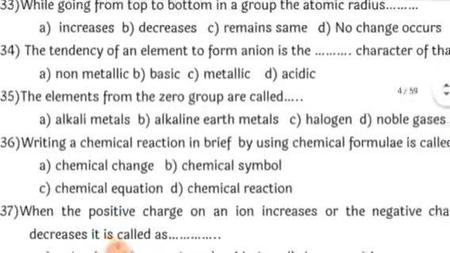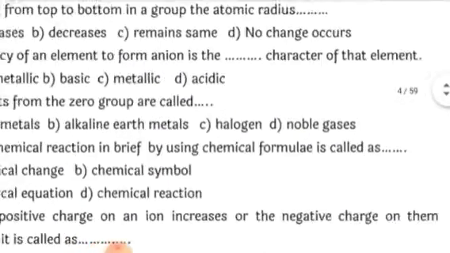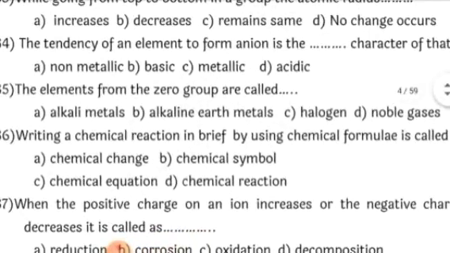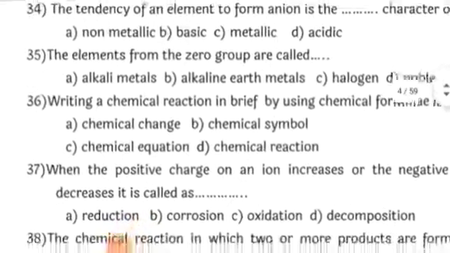Next, the tendency of an element to form an anion is the dash character of that element. Anion means negatively charged ion. That is to accept electrons, and when the element accepts electrons, it forms a negative charge, and negative charge means non-metallic character. So here the correct answer is non-metallic.